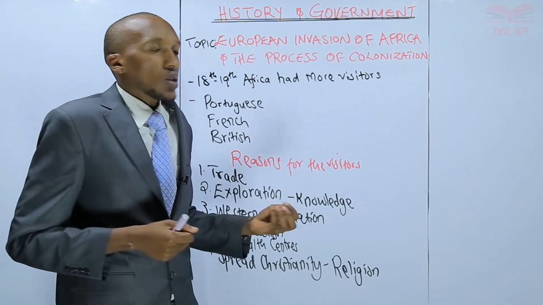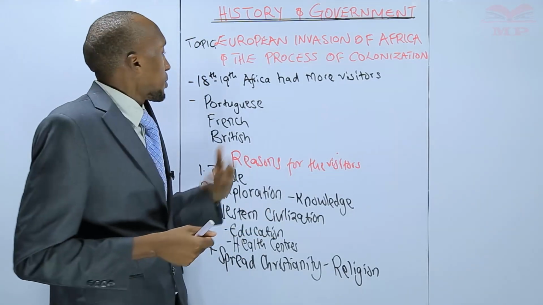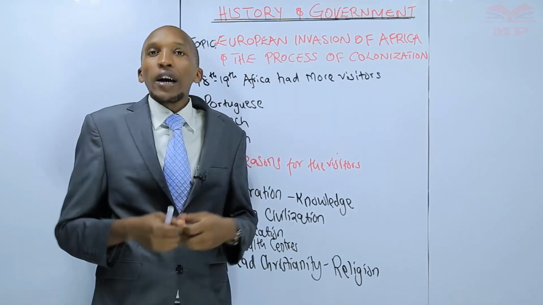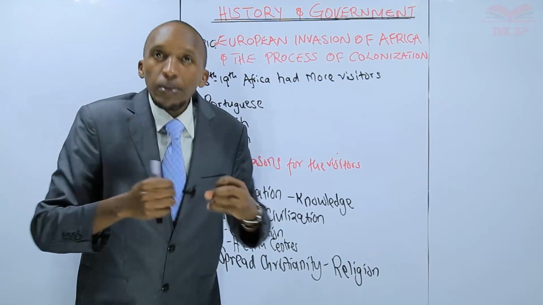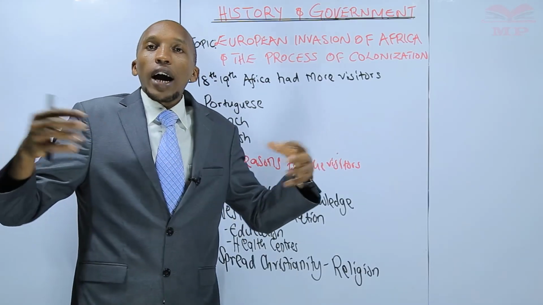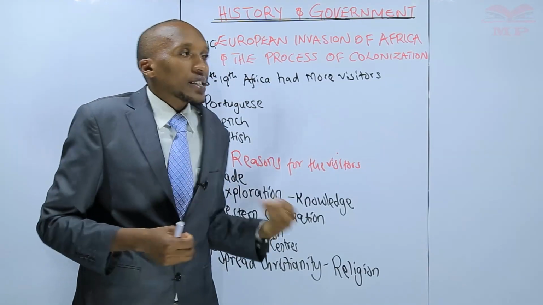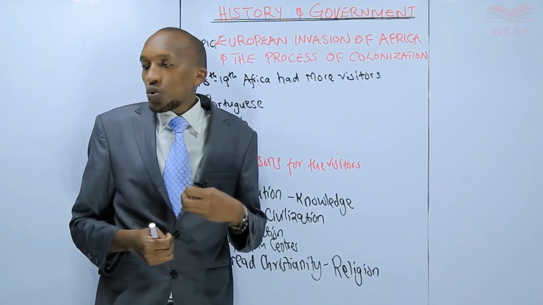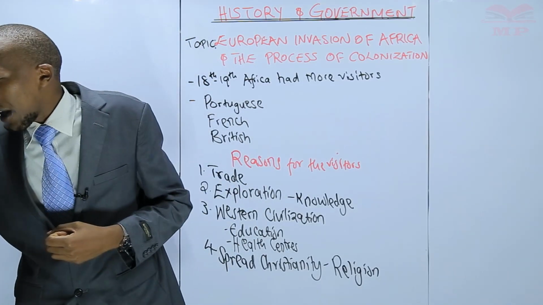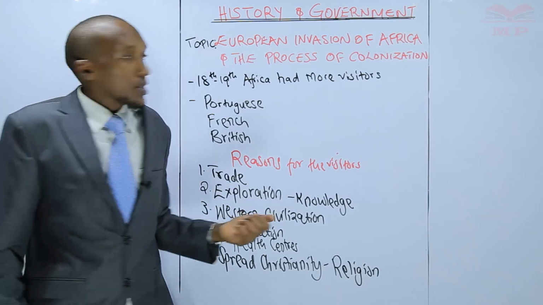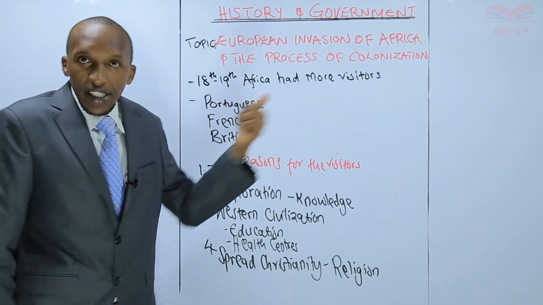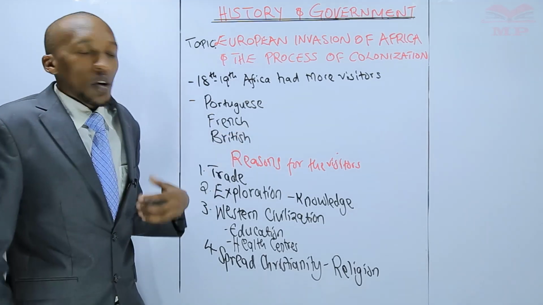Towards the middle of the 19th century, most of them were attracted to come and get portions of Africa. So that brings us to the beginning of our process. They came and began a process of invading Africa.